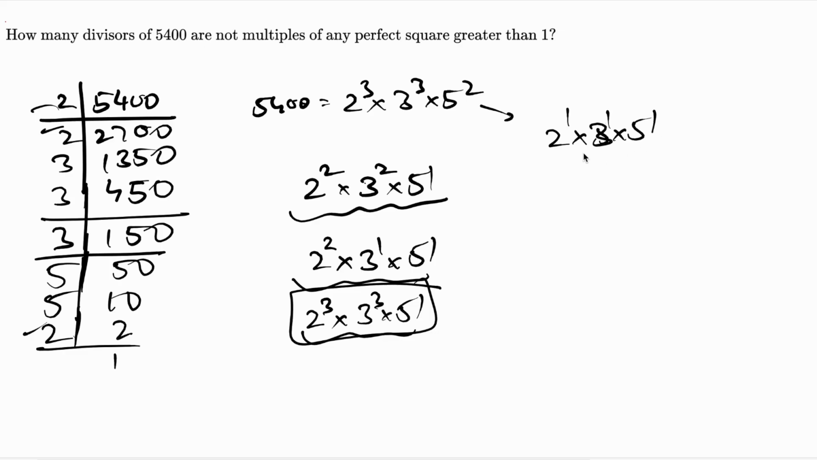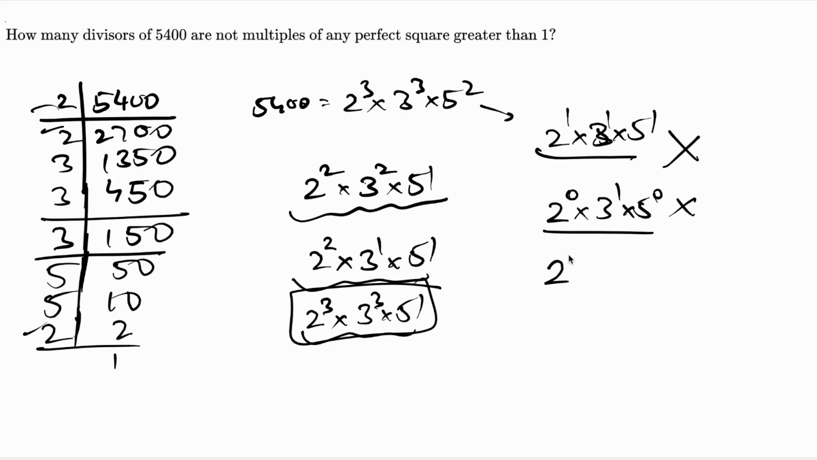That means if I consider the number 2 raised to 1 into 3 raised to 1 into 5 raised to 1, here no perfect square can be factored out, because for a number to be a perfect square the exponent has to be even, and the smallest even number is 2. So this number is not a multiple of a perfect square greater than 1. Also having 2 raised to 0, 3 raised to 1, and 5 raised to 0 is also not a multiple of a perfect square. Having 2 raised to 1, 3 raised to 0, and 5 raised to 0 is also not a multiple of a perfect square.